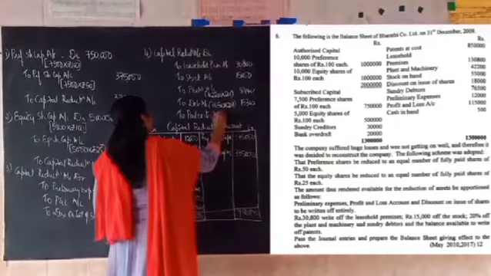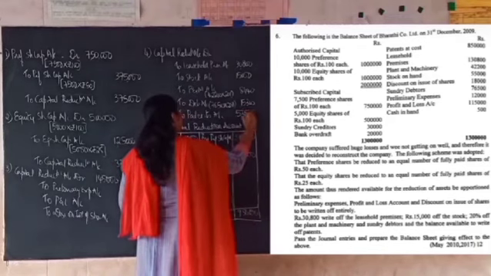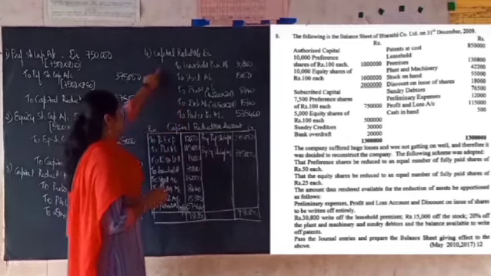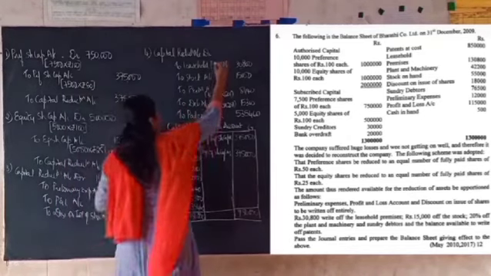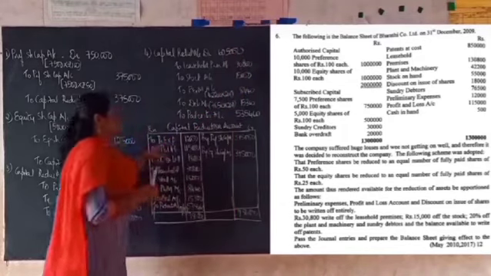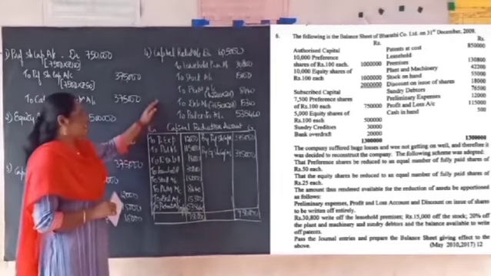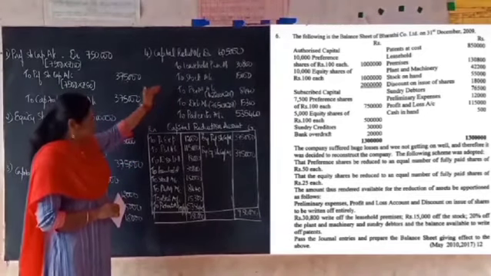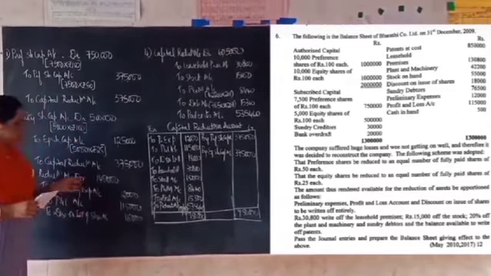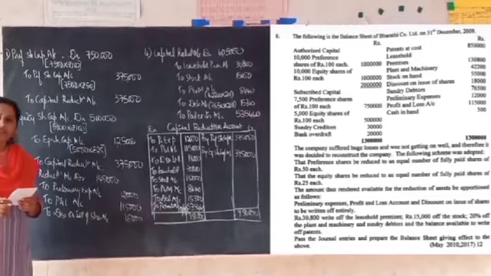So we'll go back to the entry here. To patents account, we have to write off 5,35,460. So now the total debit to be given in this entry to the capital reduction account is 6,05,000. So now this entry is completed. So what is the narration we can give for this entry? Being the assets are written off from the capital reduction account. So now the next requirement given in the question is to prepare the balance sheet. So let's prepare the balance sheet.